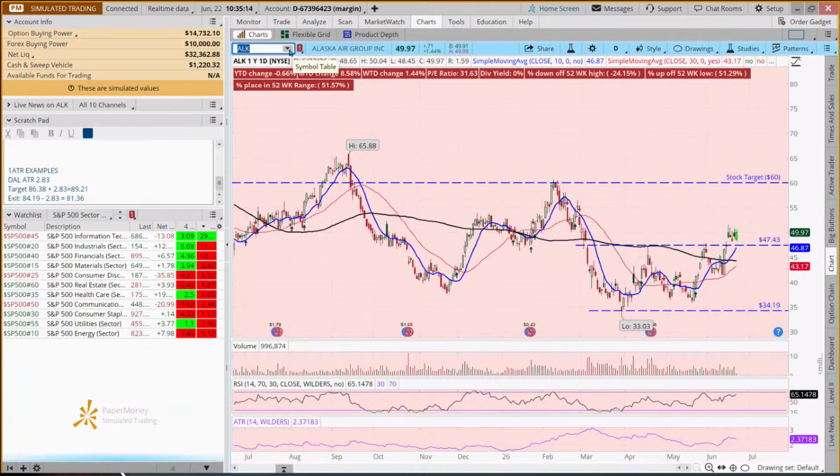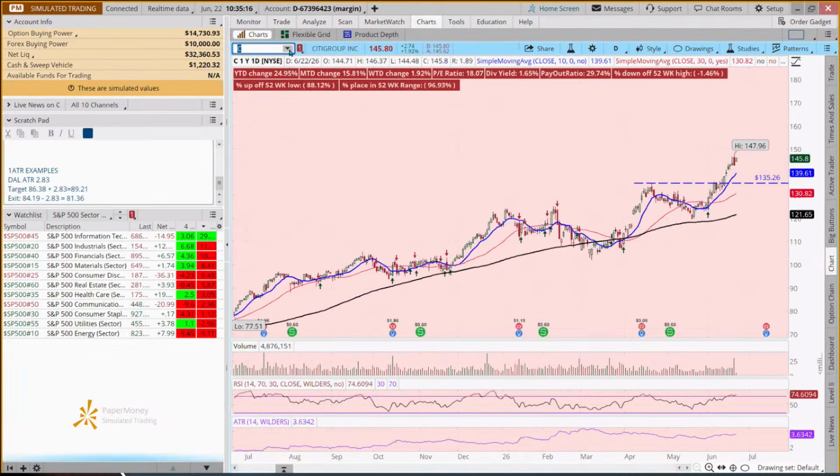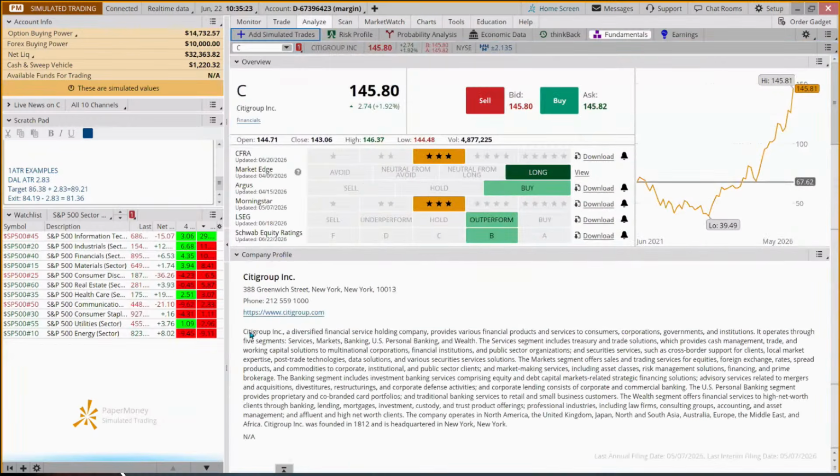Now let's look at C. So this is a banking stock, Citigroup. If we come out here, diversified financial holdings, and if you want to look at analyst reports on this, you've got 6 to choose from. Not uncommon to see a mixture of buys and holds, right?